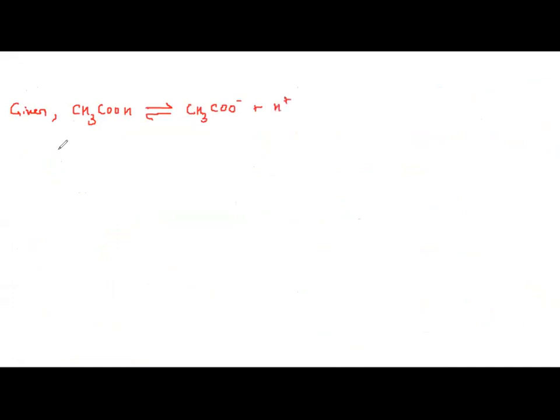The dissociation constant, K1, is equal to concentration of CH3COO minus into concentration of H plus, divided by CH3COOH. Correct? And that value they have given as 1.5 into 10 raised to minus 5.